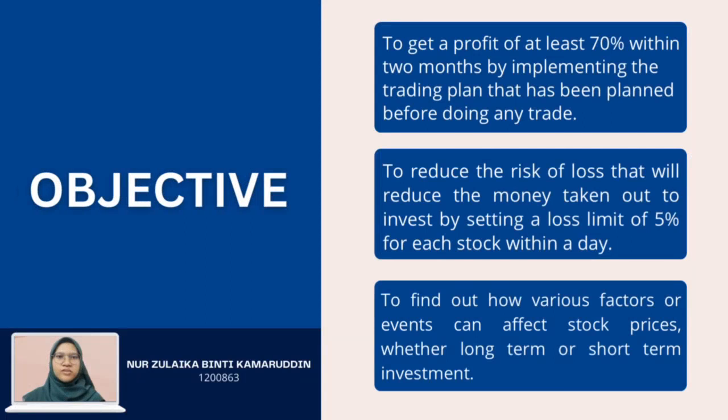There are several objectives that we want to achieve in this investment game. Firstly, to get a profit of at least 70% within 2 months by using the trading plan that has been planned before doing any trade. Secondly, to reduce the risk of loss that will reduce the money taken out to invest by setting a loss limit of 5% for each stock within a day. Lastly, to find out how various factors or events can affect stock price, whether long-term or short-term investment.